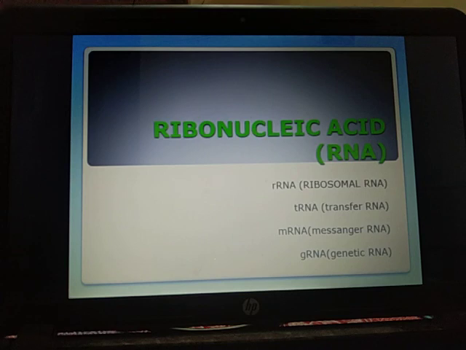28S, 5.8S and 5S, and 23S and 5S in the prokaryote, occur in the large subunit of the ribosomes, while 18S, which in the case of prokaryotes is 16S, is found in the smaller subunit of the ribosome. Now rRNA is transcribed in the form of a longer chain of 45S in eukaryotes and 30S in prokaryotes.